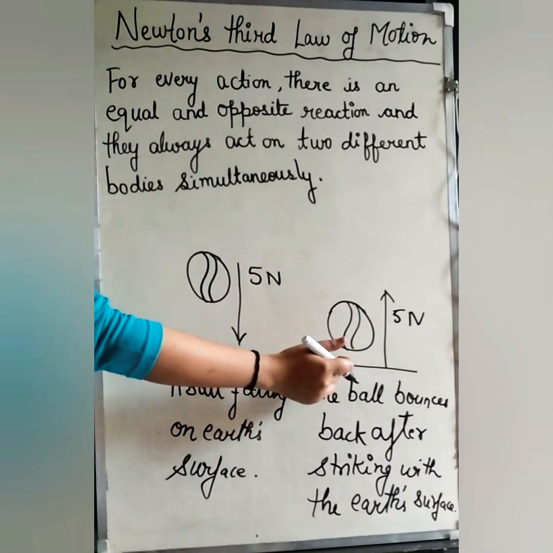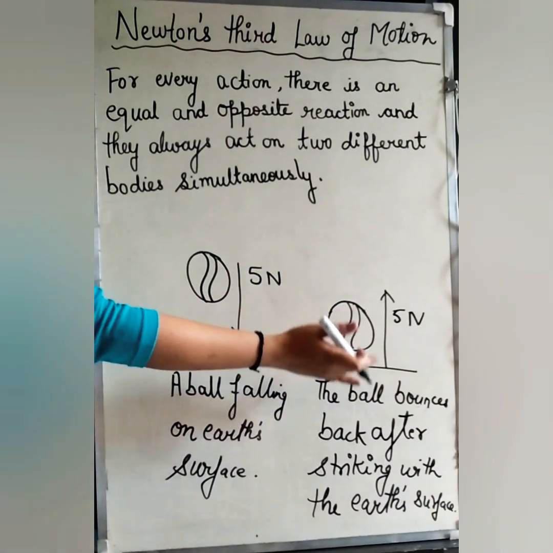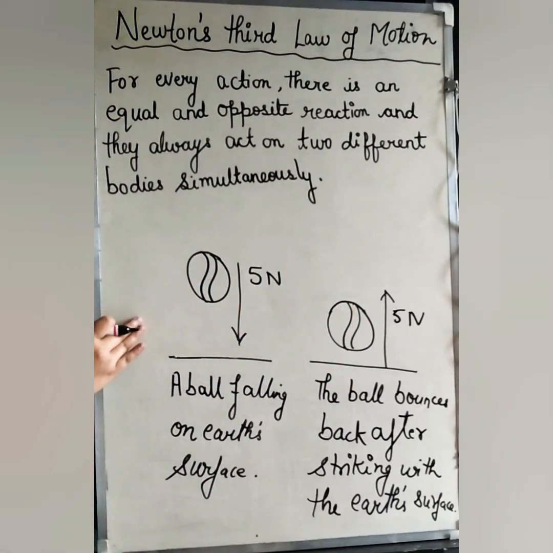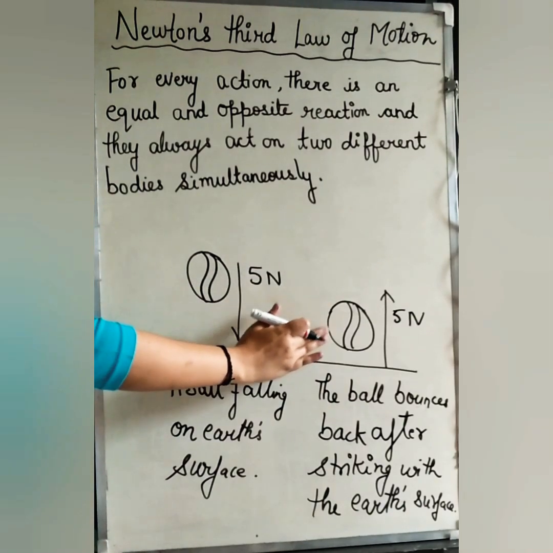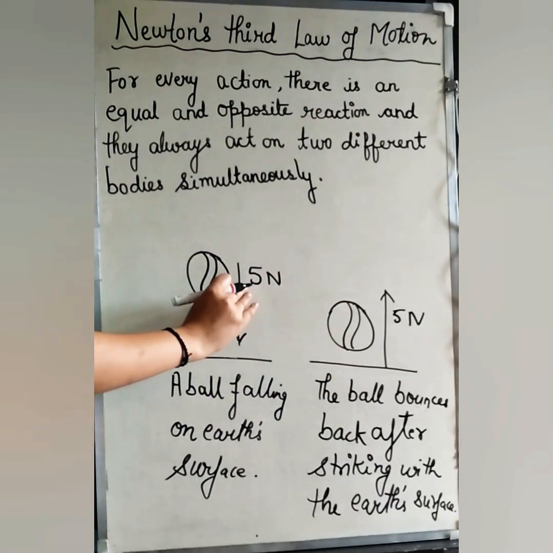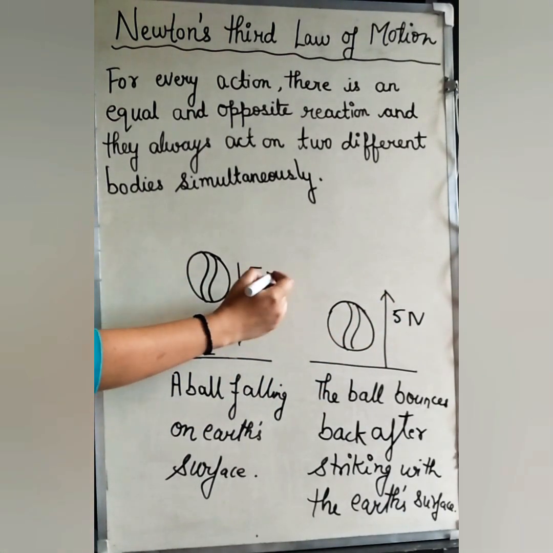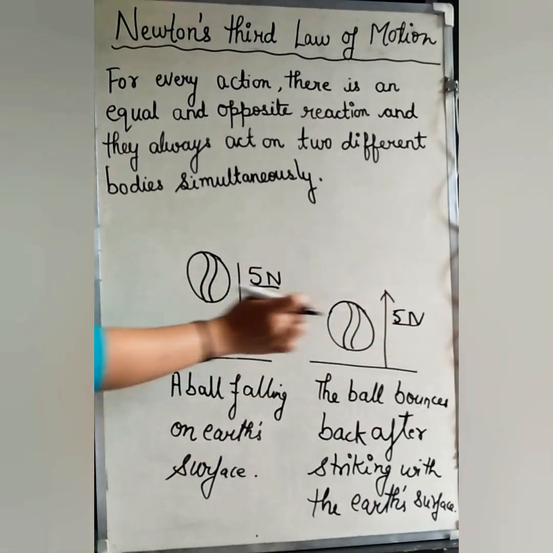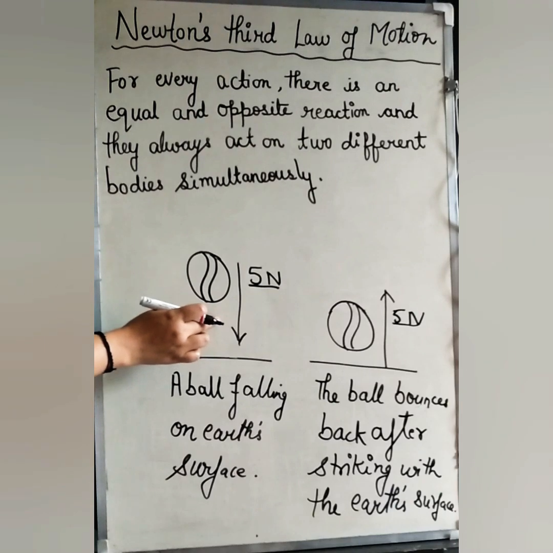The force exerted by the earth's surface on the ball is known as the reaction force. So we can see that the action force exerted by the ball on the earth and the reaction force exerted by the earth on the ball are equal in magnitude. The value of the force is equal, and they act in opposite directions.